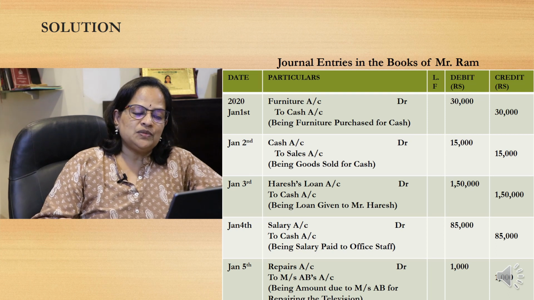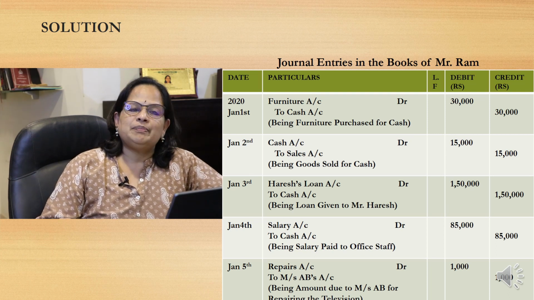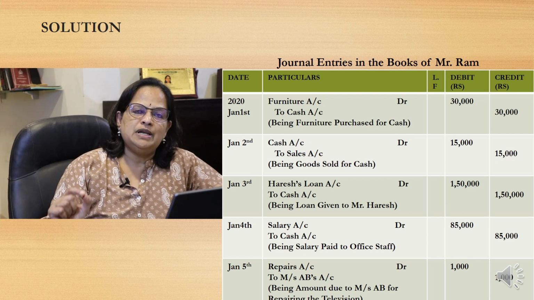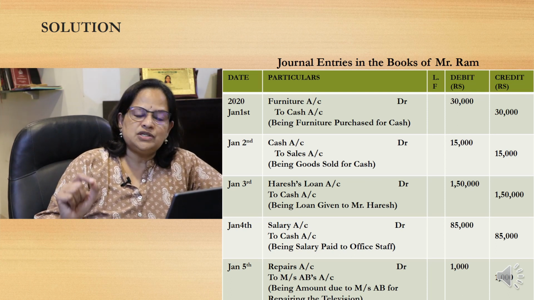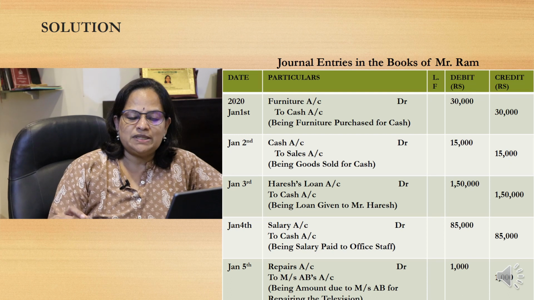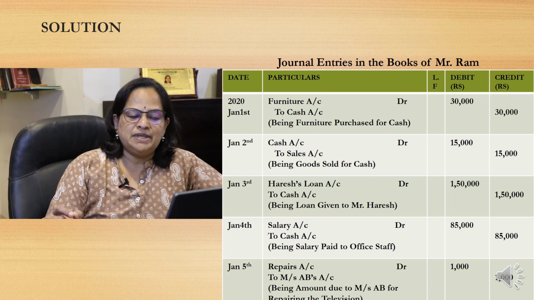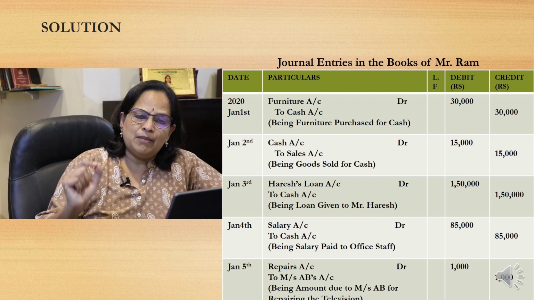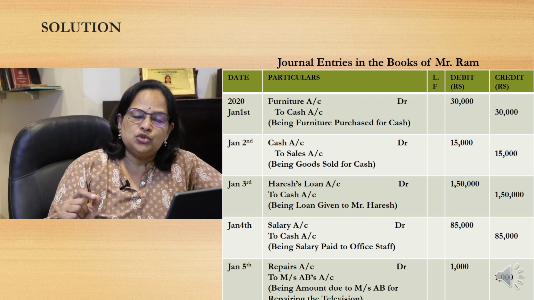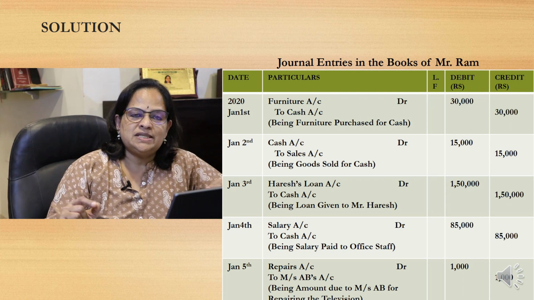Now the last one is repairs. The television is repaired and you are given the bill by Messrs A and B. Messrs A and B send the bill, and you owe that 1,000 rupees to Messrs A and B. So repairs account debtor to Messrs A and B's account. That is amount due. It is not paid. Amount due to Messrs A and B for repairing the television. So that is the journal entry.